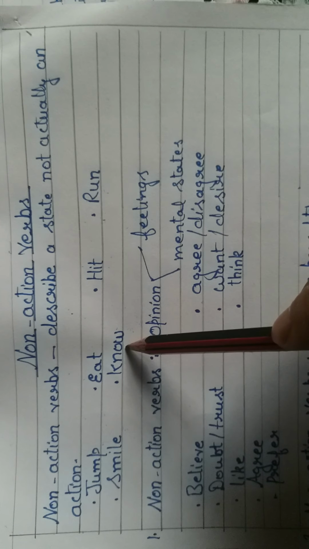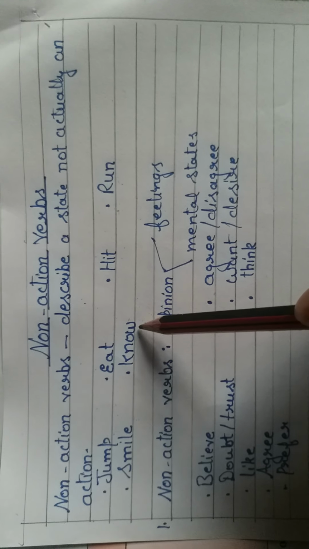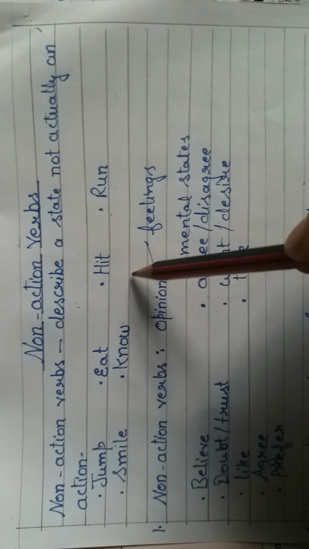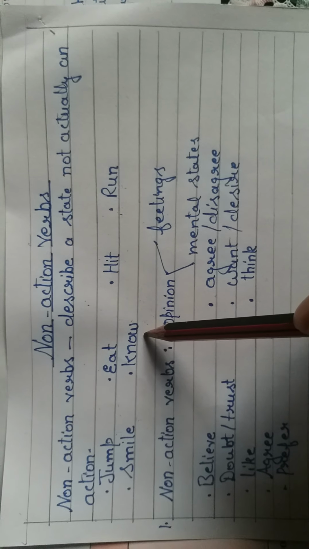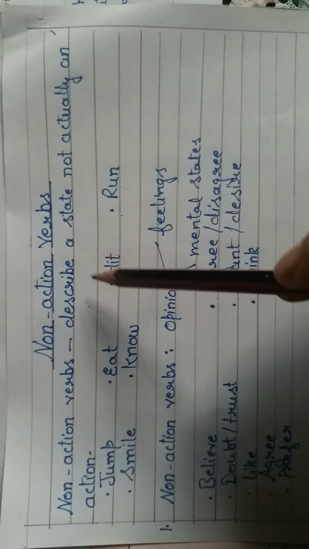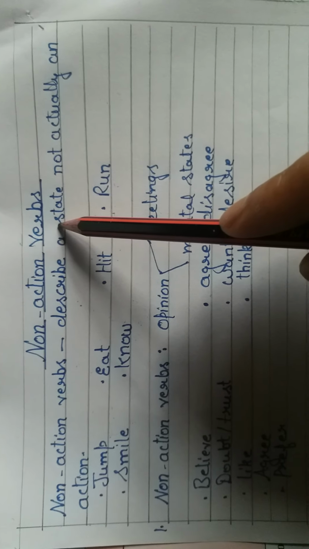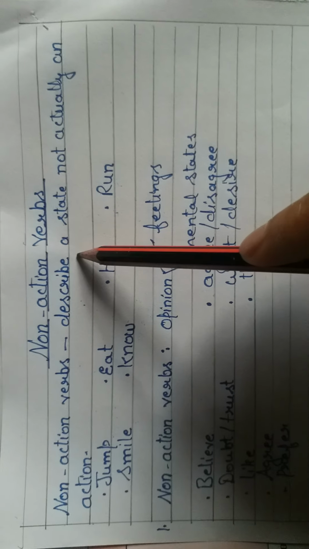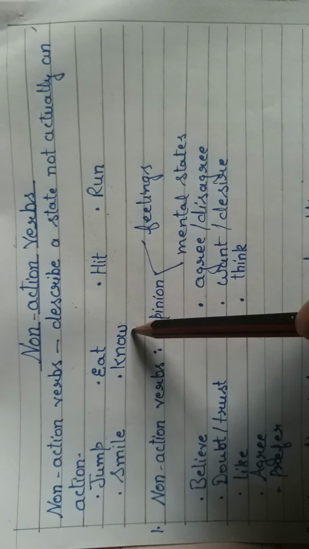But this one is non-action. If we write, she is knowing about the problem, this is wrong. She knows about the problem. So one more thing I want to make clear, that non-action verbs are not expressed in progressive tense or continuous tense. They are only expressed in simple present tense.